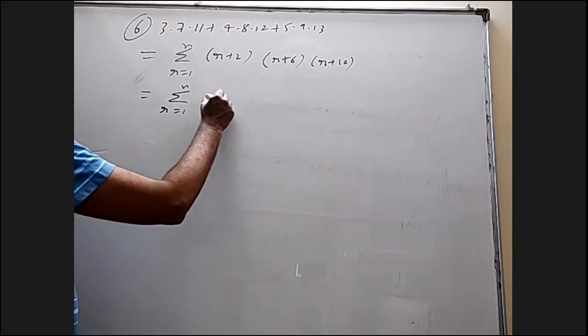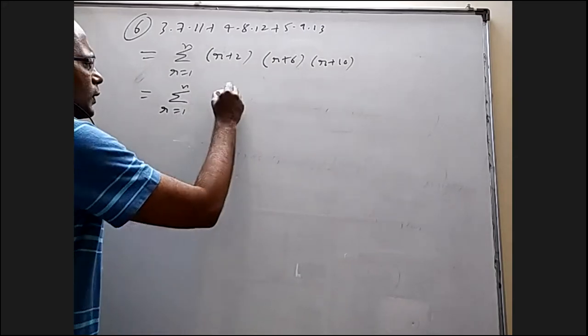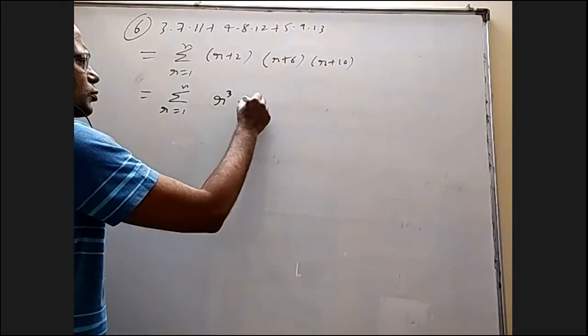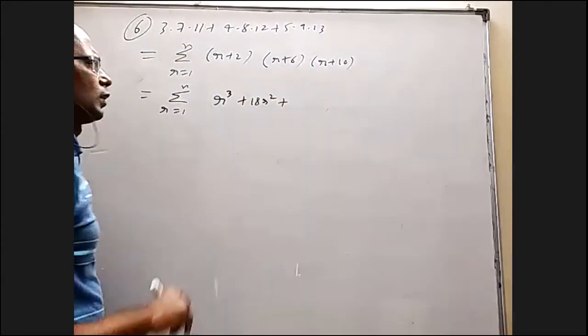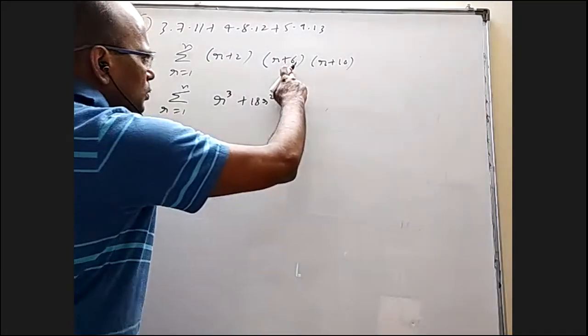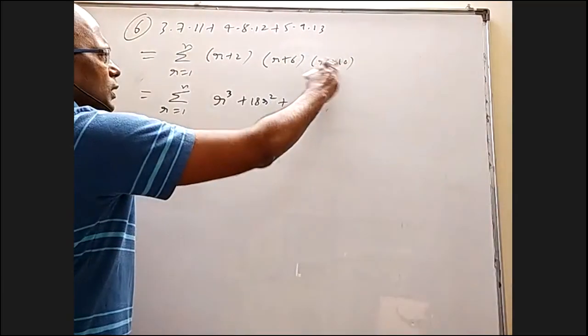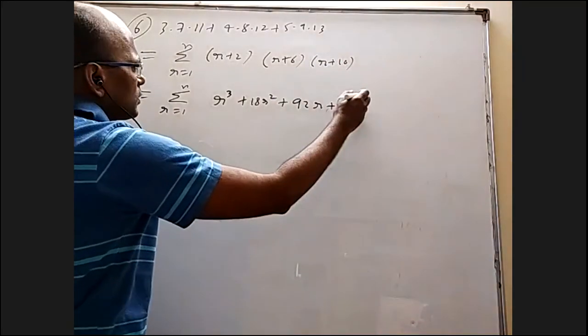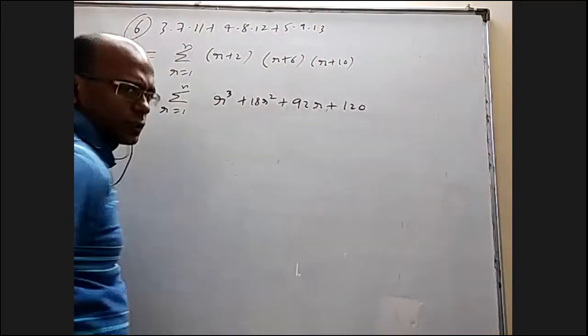What is coming when you expand: you are getting r cube. Regarding r square, it will be 2 plus 6 plus 10, 18 r square. Regarding r, it will be 2 into 6 is 12, plus 80, 92 r, plus 120.